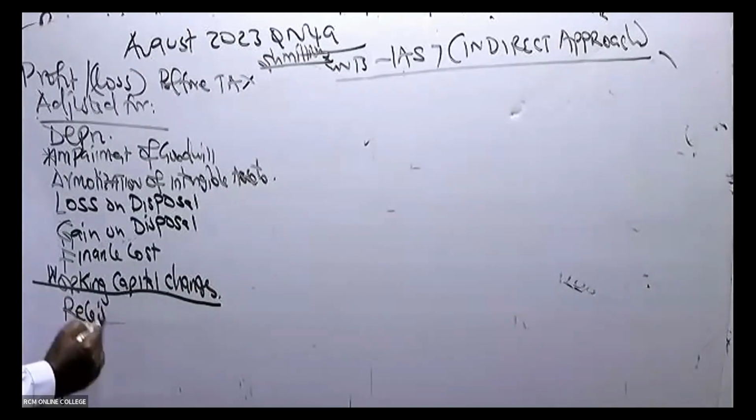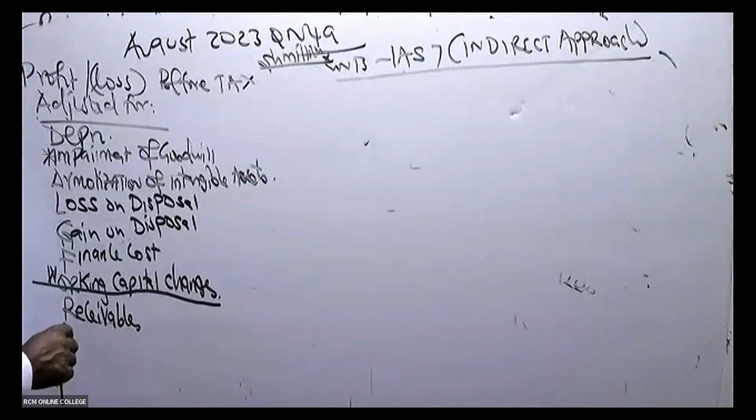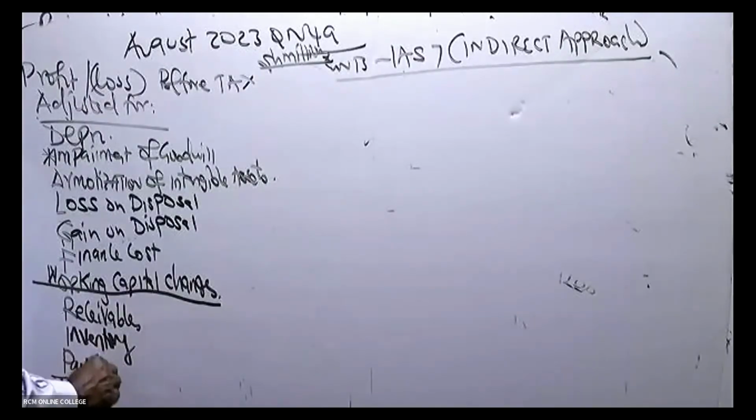This stands for receivables. This stands in this case here for what? Inventory. Inventory is a working capital, remember. Then we have payables. Then we have tax paid. And then we have interest paid.